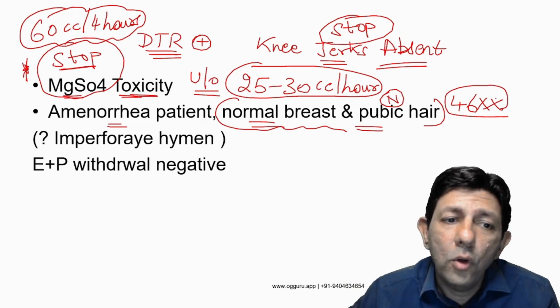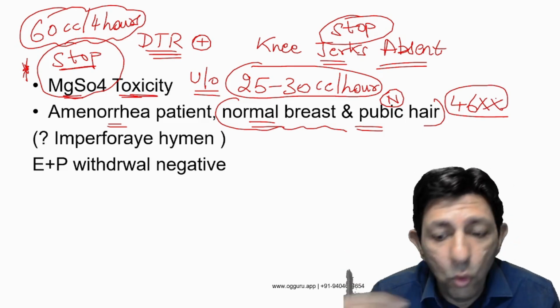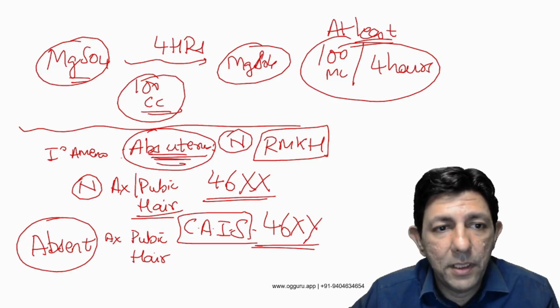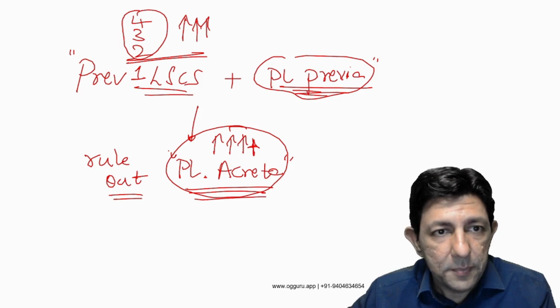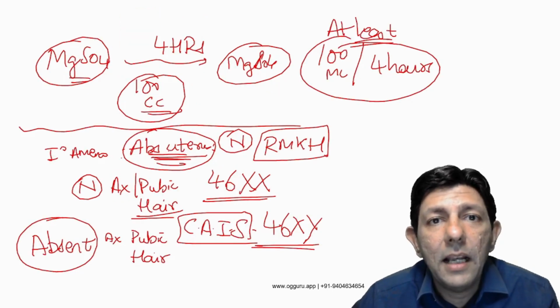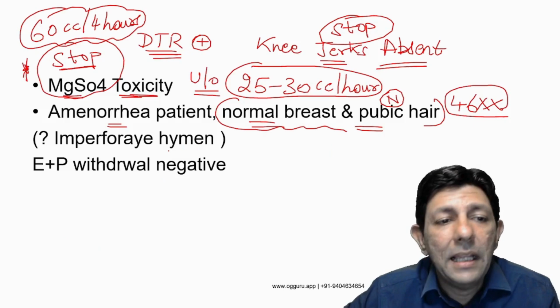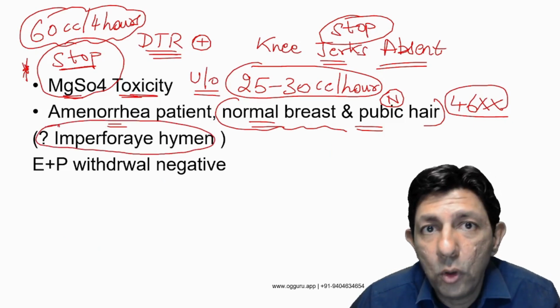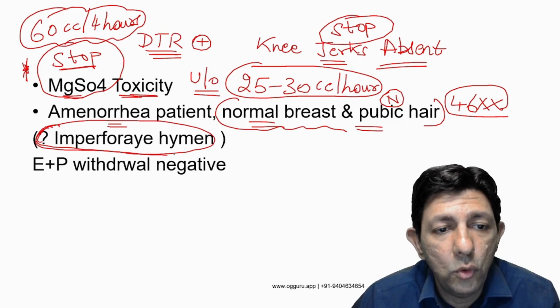And some students told me that they had not said absent uterus. So if it is absent uterus, this is the answer. But even if it is not absent uterus, the question was about imperforate hymen. I'm not too sure whether imperforate hymen was shown to you.